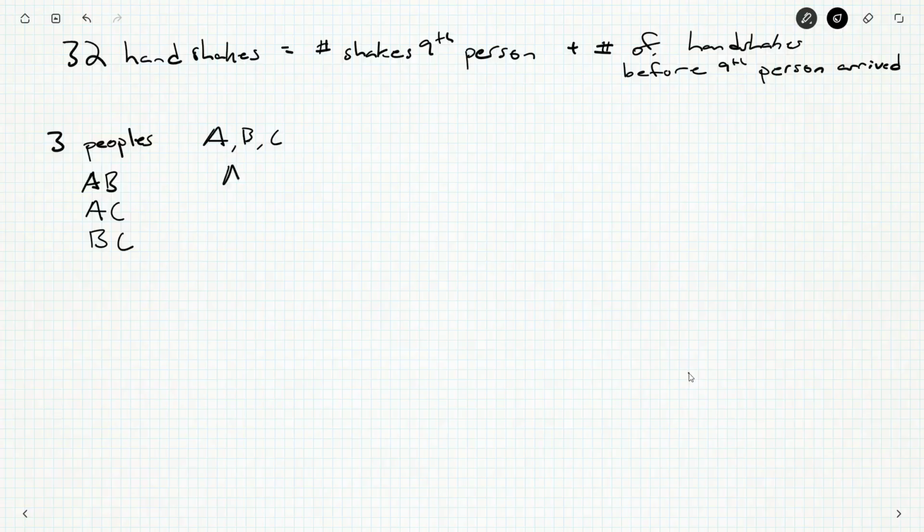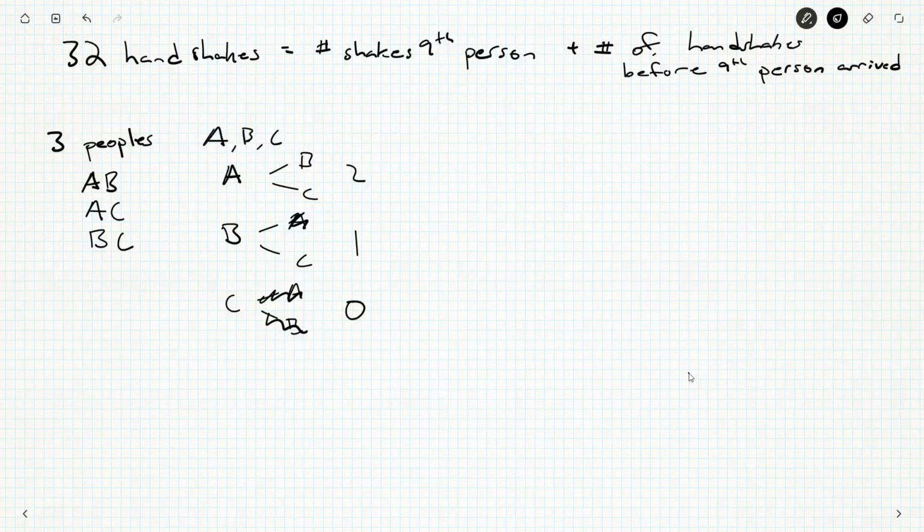So what you might ask yourselves, well, how many people does A shake hands with? He's got B or C he can shake hands with. That's 2 handshakes. Now, how about B? We could count him shaking hands with A, but we already did that up here. And so B only has C left to shake hands with. And then C, well, C can shake hands with A or B, but we've already counted both of those cases. Okay, so we get 2, 1, 0. We add them up. We get a total of 3. And here are our 3 handshakes.